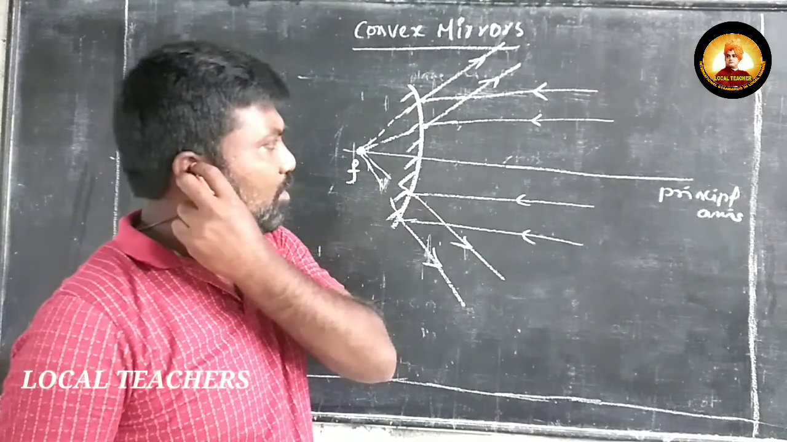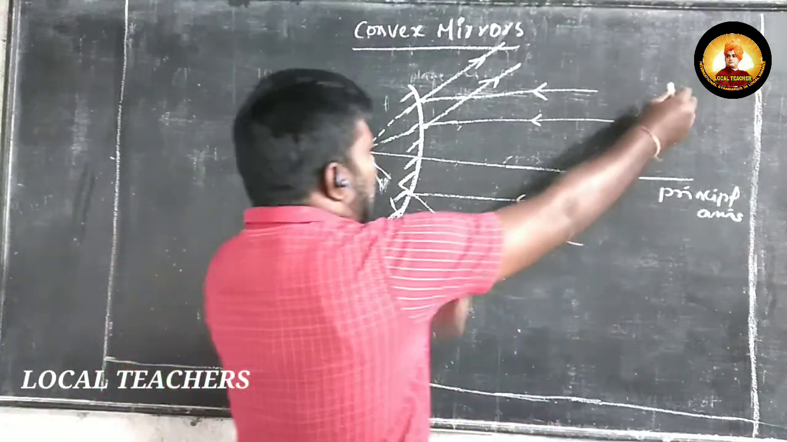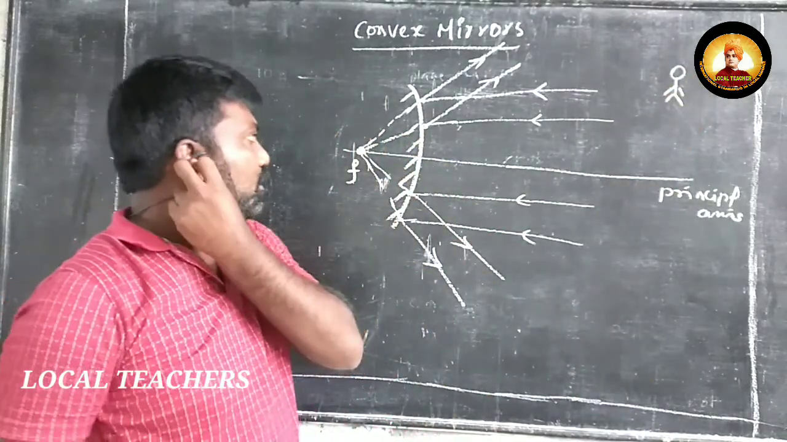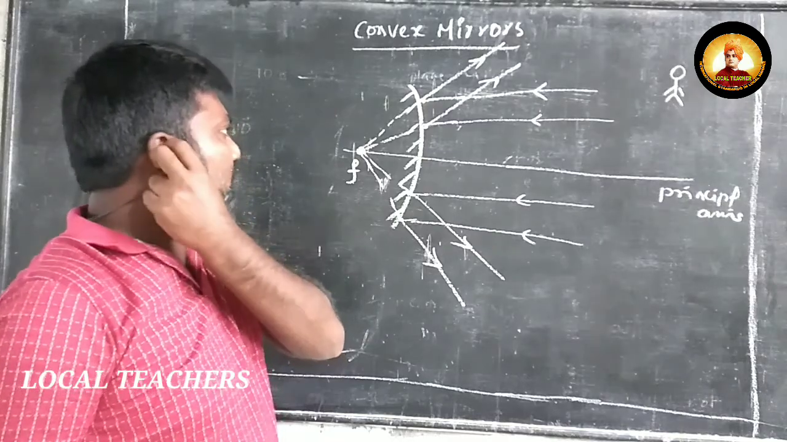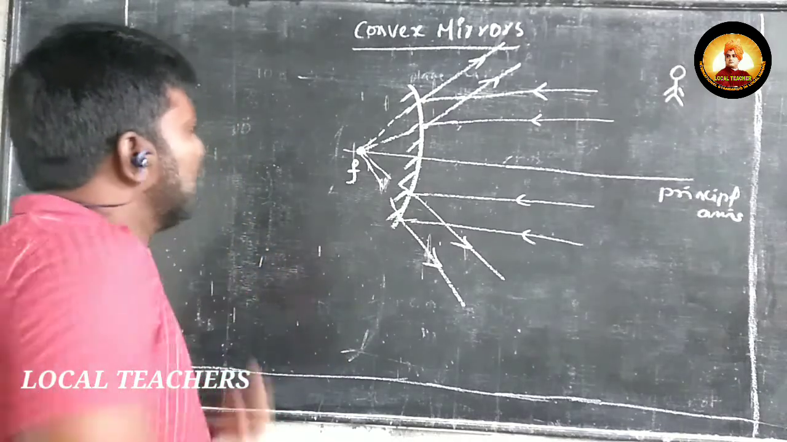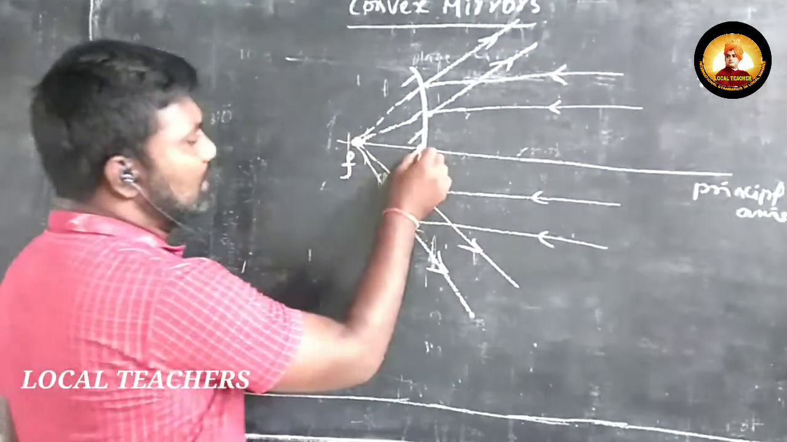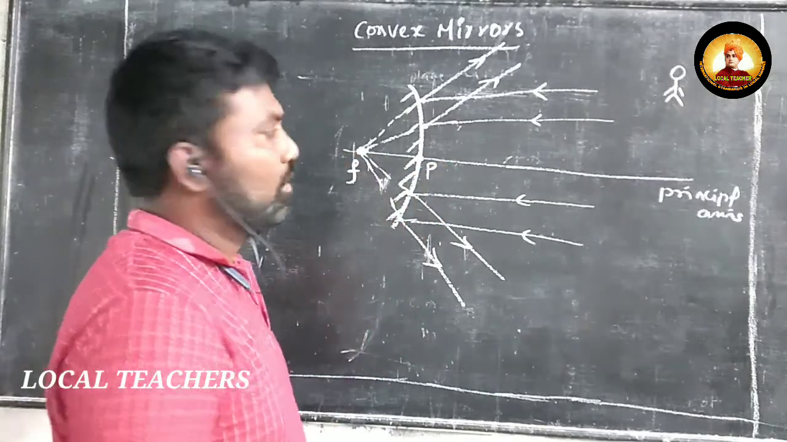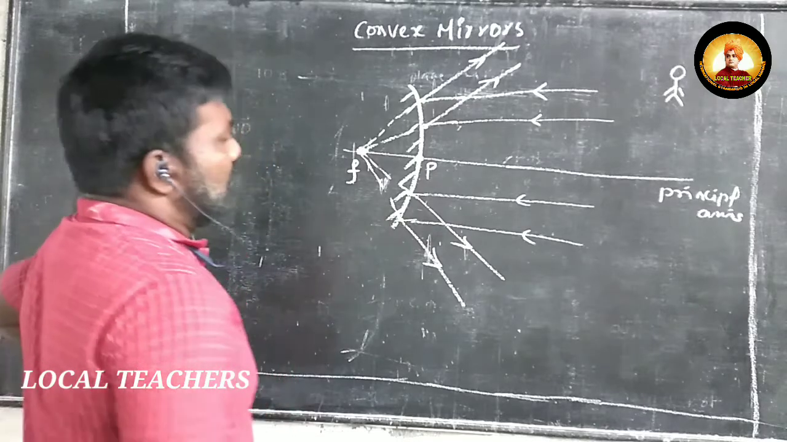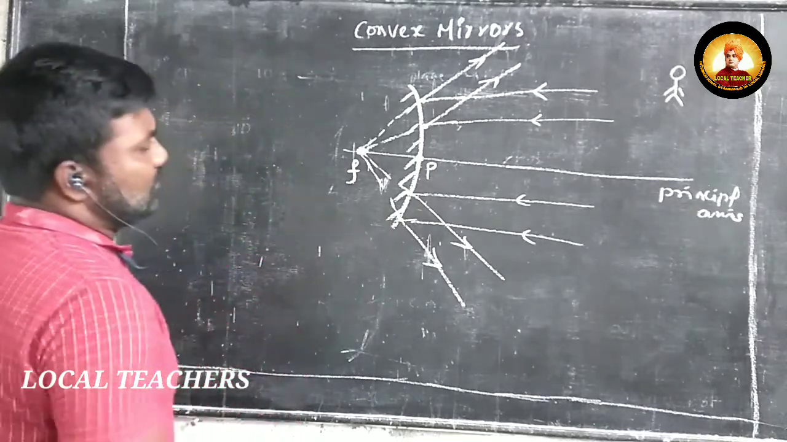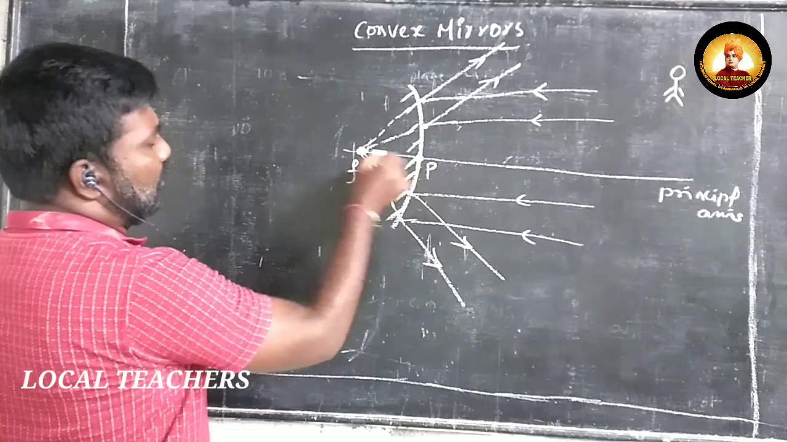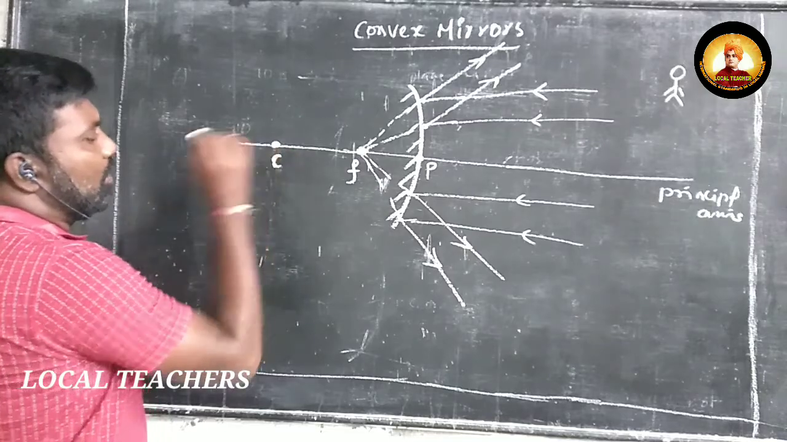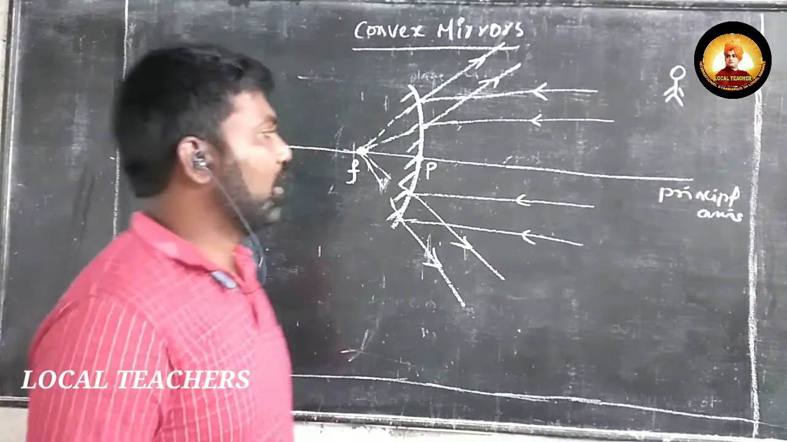Not only do they meet at a common point, if we observe carefully, suppose a man is here, he is looking towards the ray. So here the rays seem to be coming from the focus only. Here the midpoint of this convex mirror is called the pole. Okay, so a line drawn through the pole, focus, and center of curvature is called the principal axis.